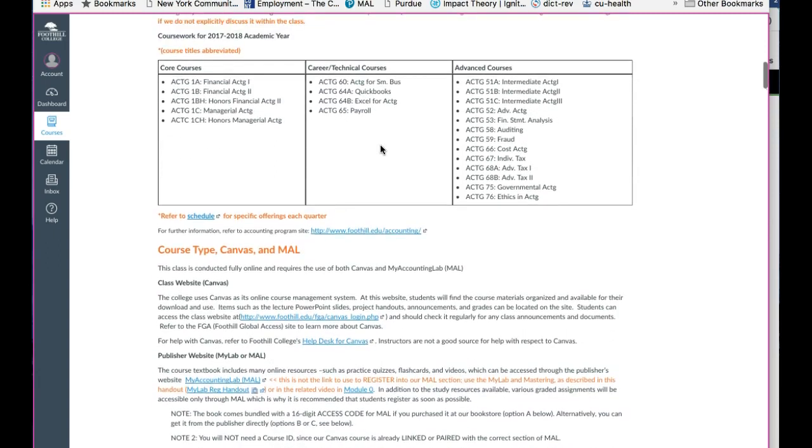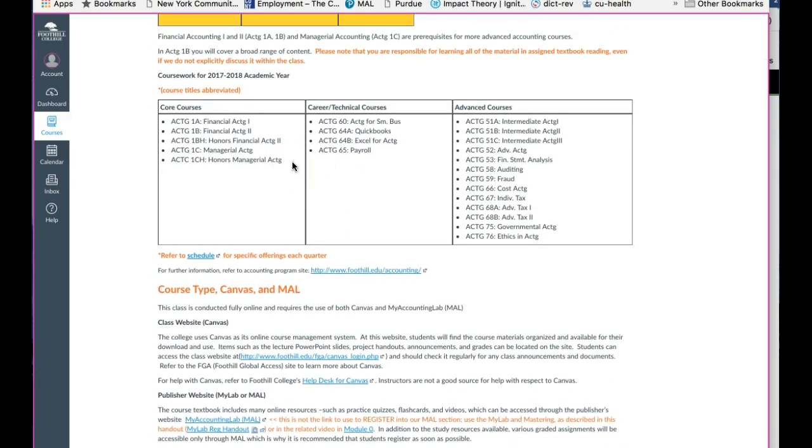Here I show you the different courses that are part of the program. Right now you're in Accounting 1B, which means that you are in the second part of the core sequence of classes that we take, Accounting 1A, 1B, 1C. There's some technical classes here, including QuickBooks and Excel, which I highly recommend. And then if you keep going in accounting, you're probably going to end up taking some of these advanced courses. We have a very, very comprehensive online offering of accounting classes, probably the best in the country for a community college. So, you can take advantage of these if you want.